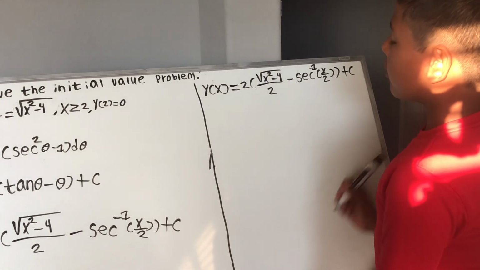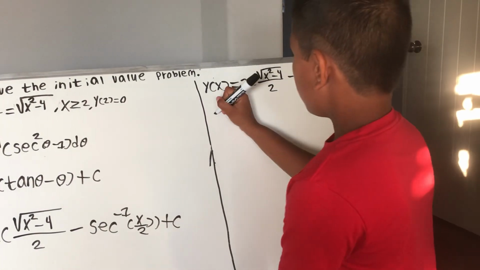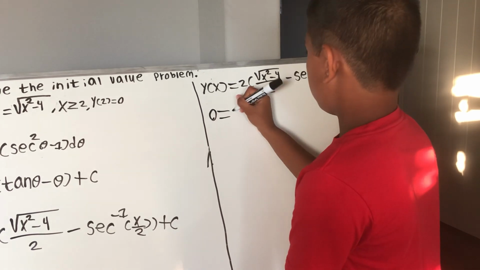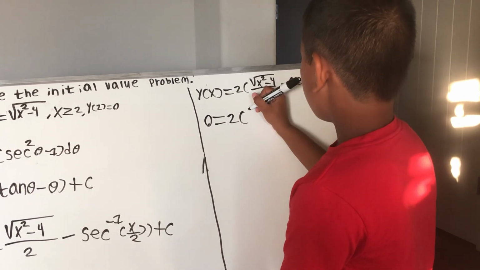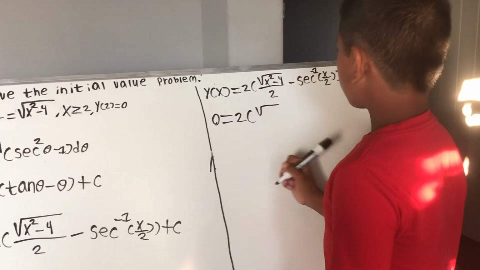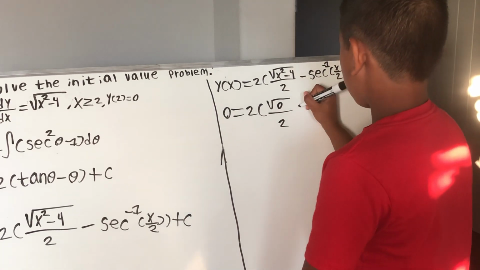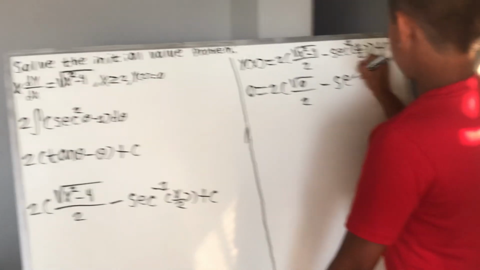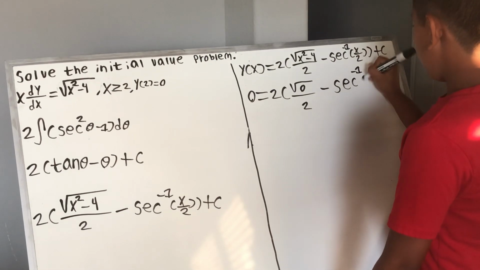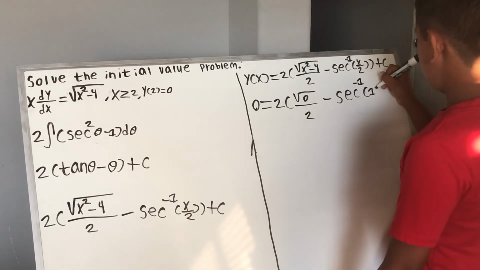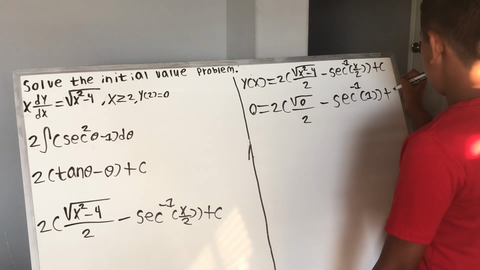And we know that y of 2 is equal to 0. So you have 0 is equal to 2 times, you have radical of, we know that 2 squared is 4, and 4 minus 4 is 0, over 2, and then minus secant inverse. We have 2 over 2, which is 1, parentheses closed, plus c.